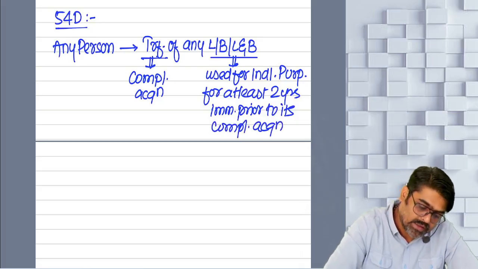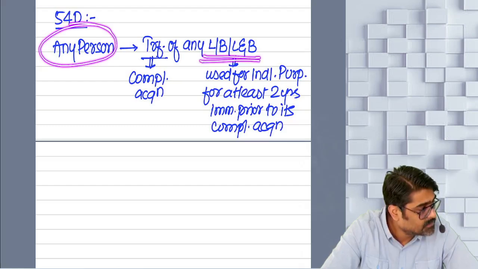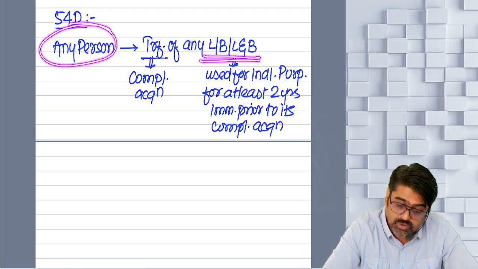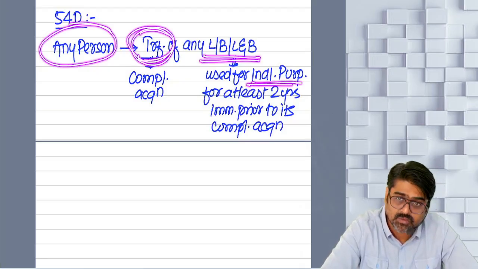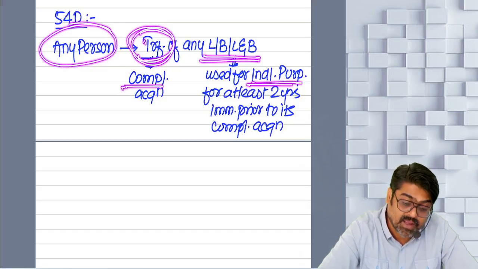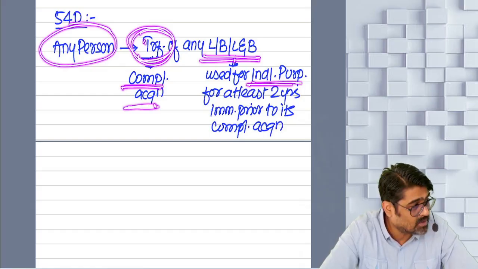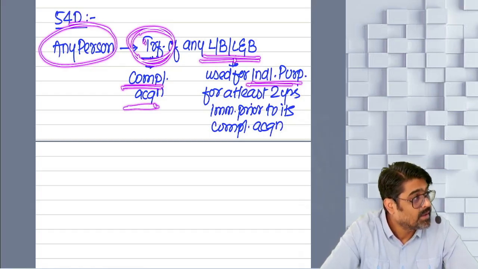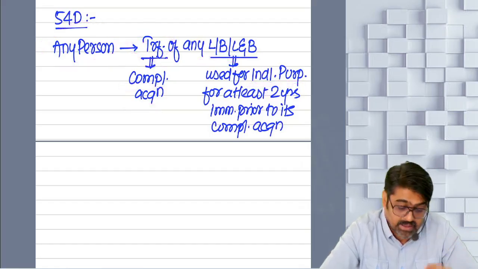So, are you any assessee? Yes. You have a land, building or land and building which you were using for industrial purpose. Have you transferred it? Yes. But the transfer has taken place by way of compulsory acquisition. And this industrial land or building or land and building is used for industrial purpose for at least 2 years immediately prior to its compulsory acquisition.